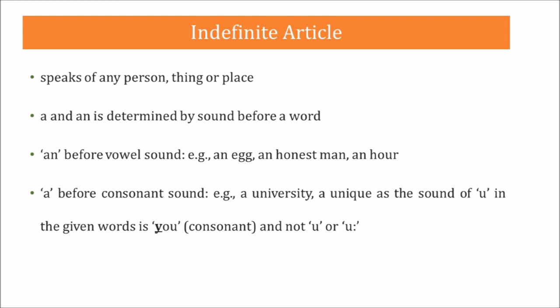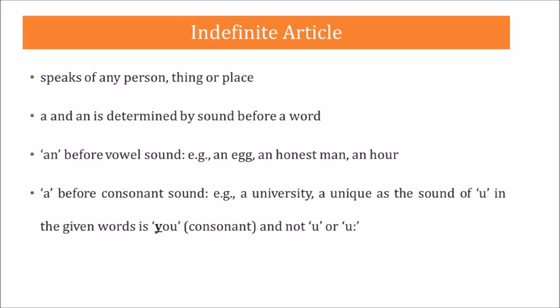Then comes an plus nouns starting with a silent H, like an hour. Then comes a plus nouns starting with a pronounced H, like a horse. In some cases where H is pronounced, such as historical, you can use an. However, a is more commonly used and preferred. A historical event is worth recording. Remember that these rules also apply when you use acronyms.